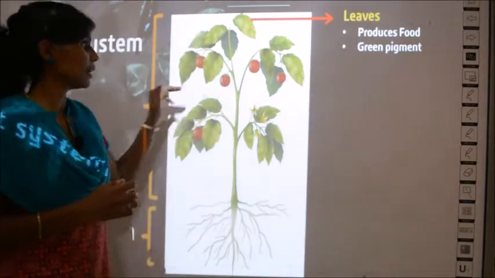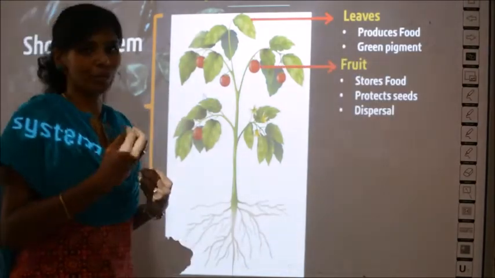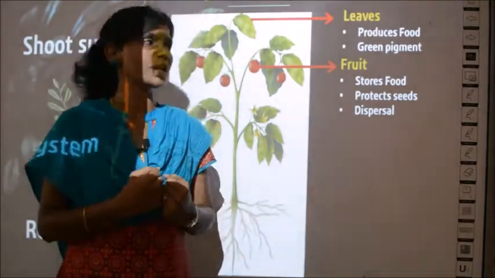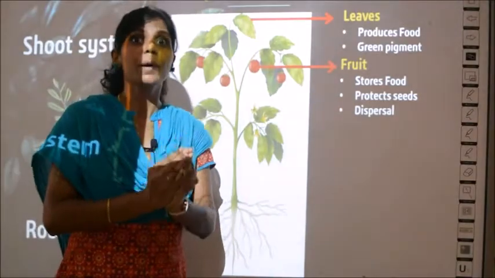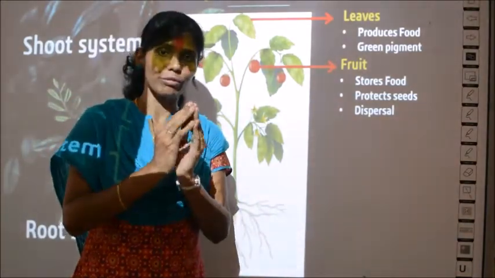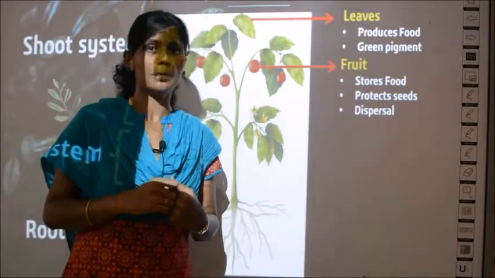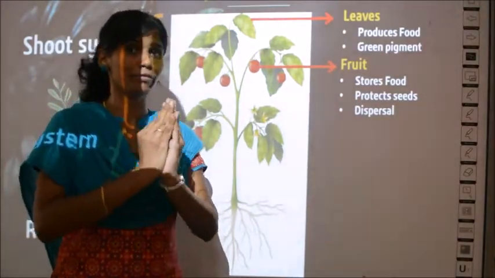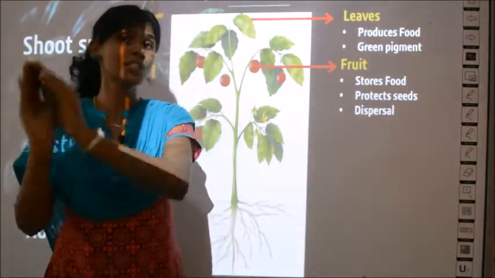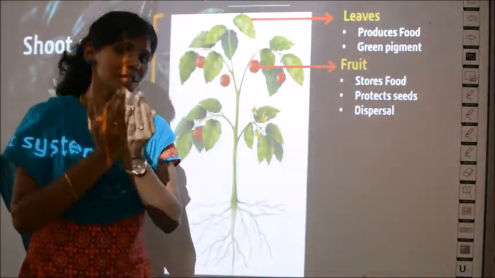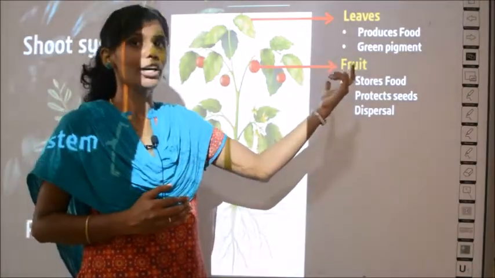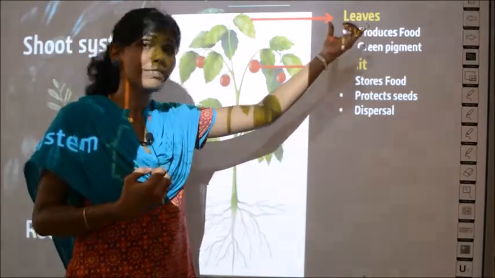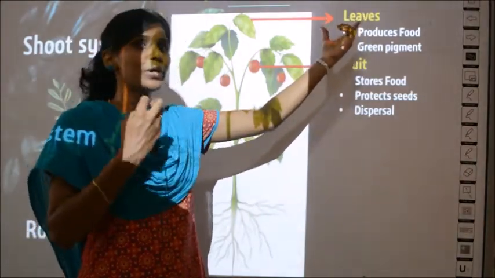Clear? So next we learn about the second part, the fruit. So what does the fruit do? Fruit stores the food. So here what we learnt is that the leaf produces the food, but it stores it in some other place. So what is the plant doing? The leaf will produce the food for the plant and it will store it in some other place. Which is that storage place? It is the fruit. Okay, so the fruit is the place where the food is stored, and the leaf is the place where food is produced.